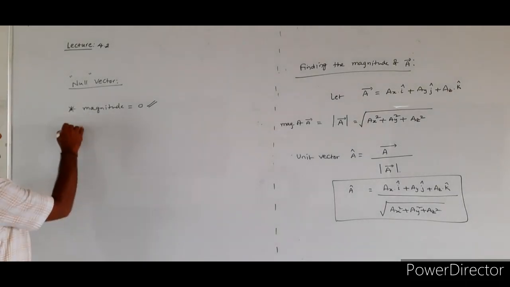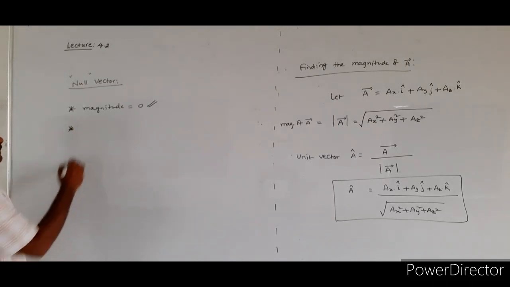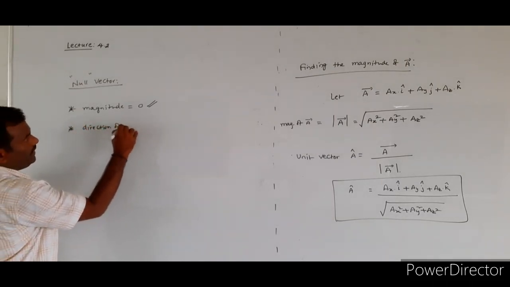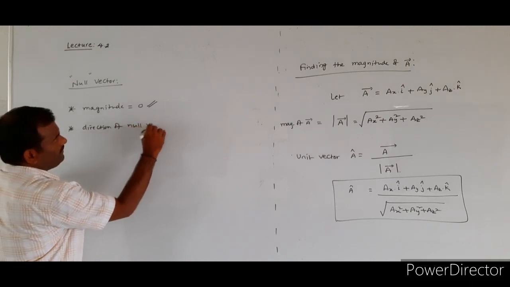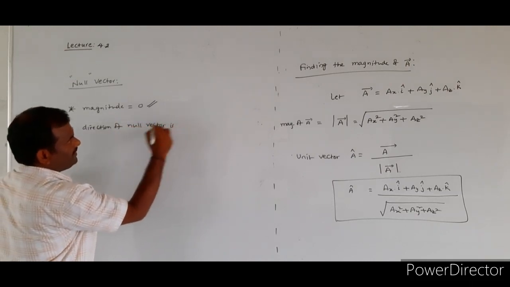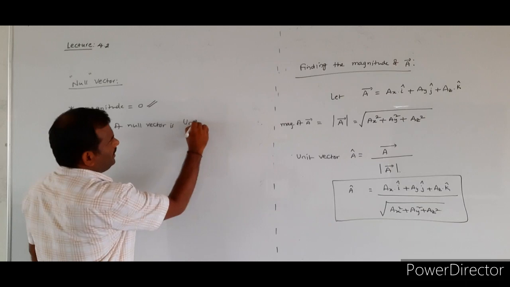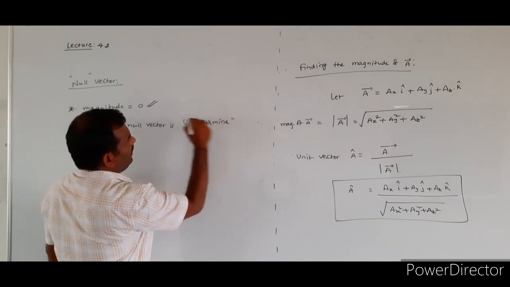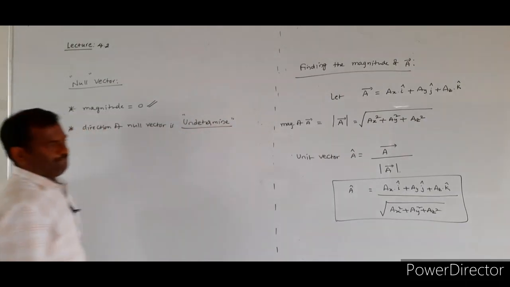And the direction of the null vector is undetermined.